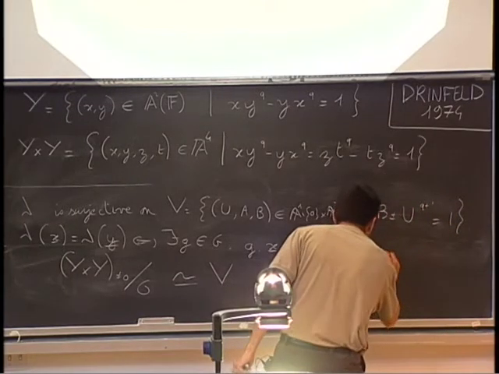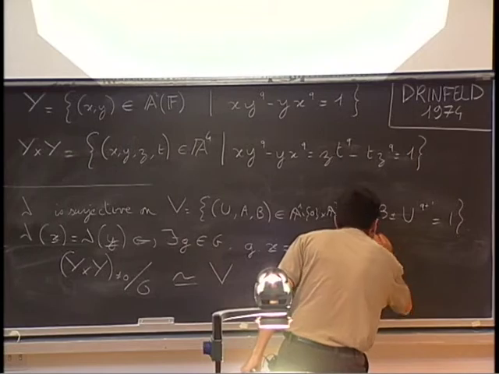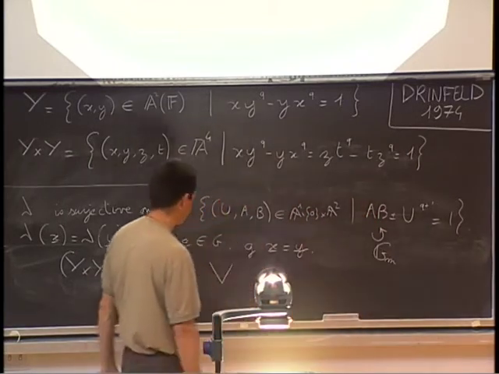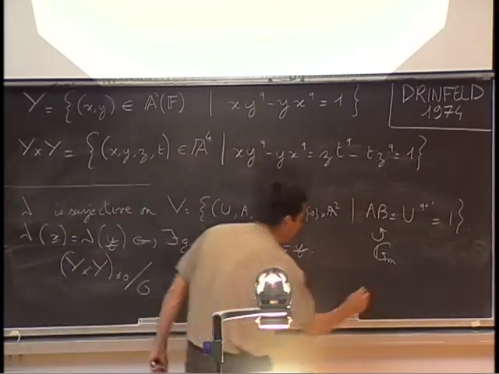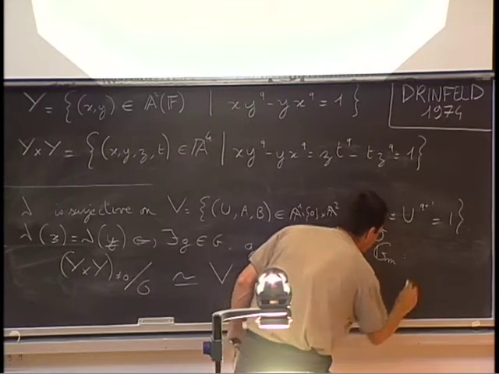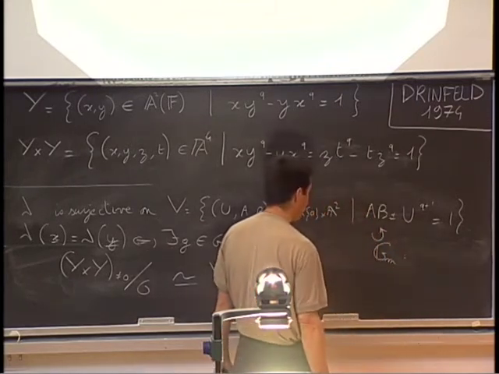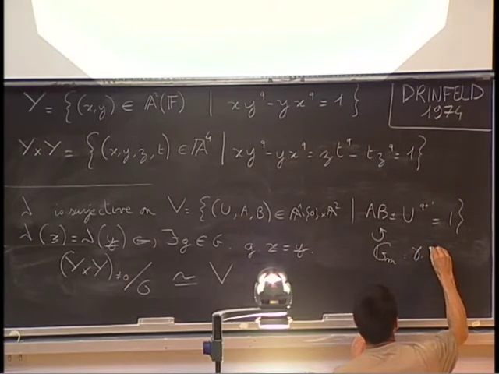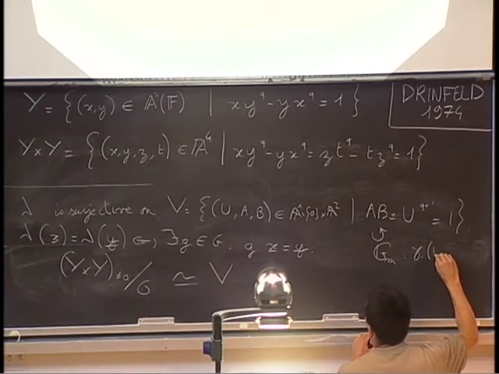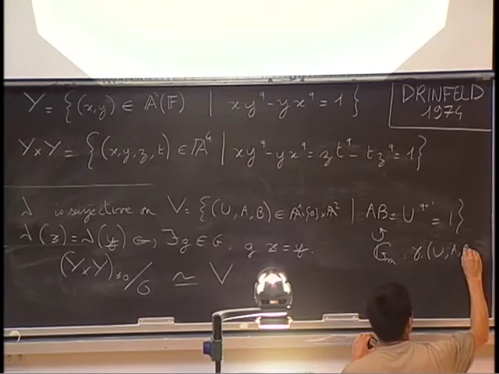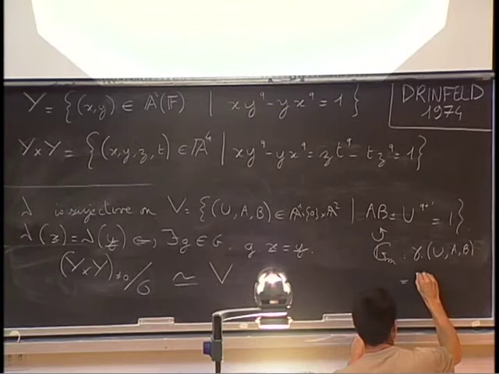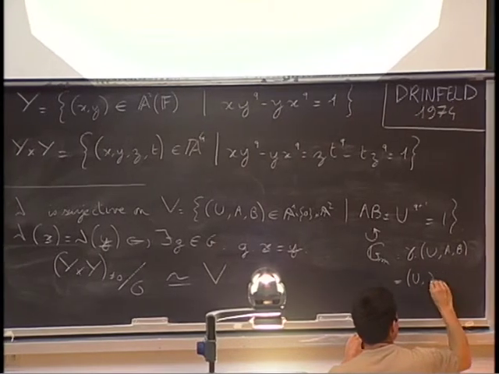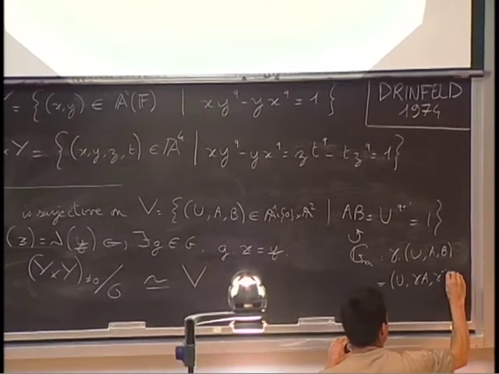So GM acts on this variety simply by the following map. Gamma acting on U, A, B is equal to U, gamma A, and gamma inverse B.